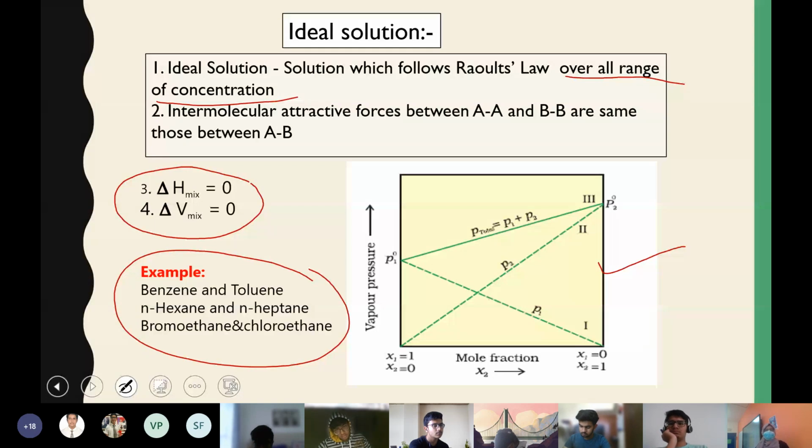So these are the 4 properties of ideal solution, and these 3 combinations follow all the properties: benzene and toluene, normal heptane and normal hexane, and bromoethane and chloroethane.